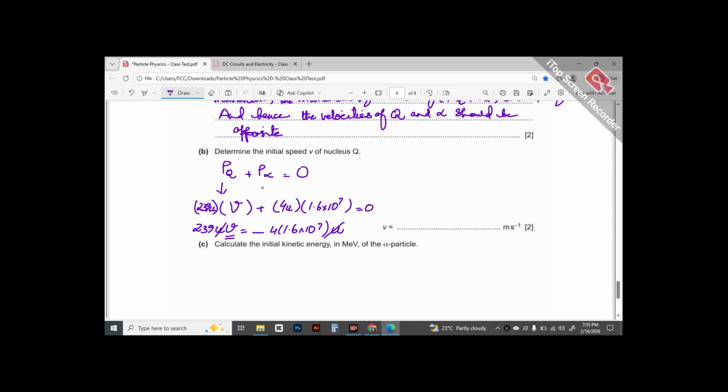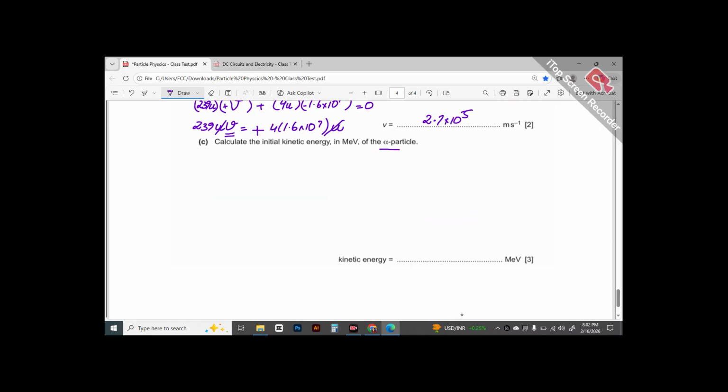And since we had agreed कि इनकी velocity are going to be in opposite direction, so if you are going to call this positive, it has to be negative, which eventually balances this negative, and you would get the final answer. This gives us 2.7 exponent 5 meters per second. And now you have to calculate kinetic energy in mega electron volts of alpha particle.